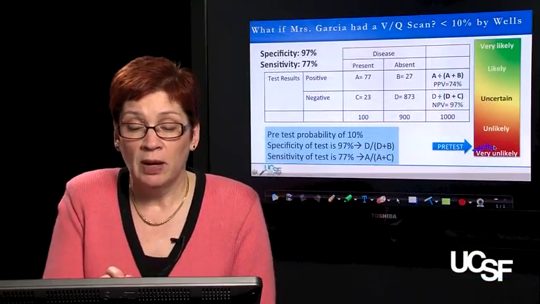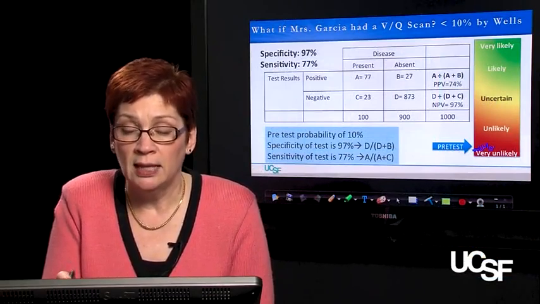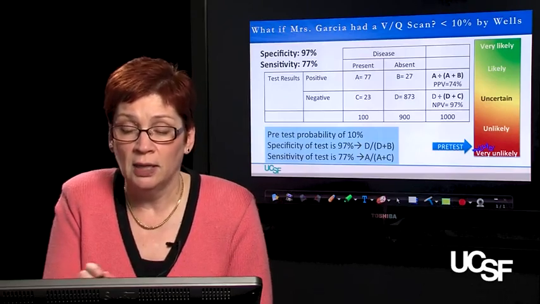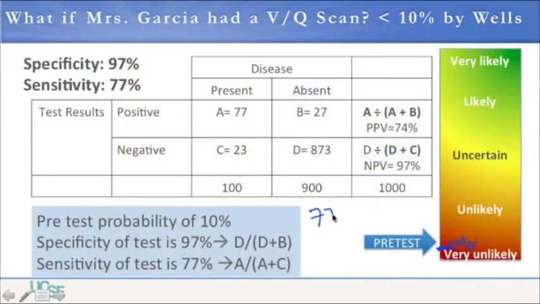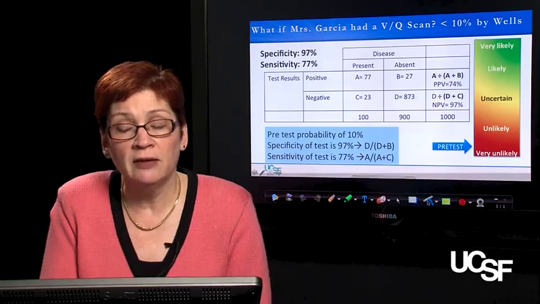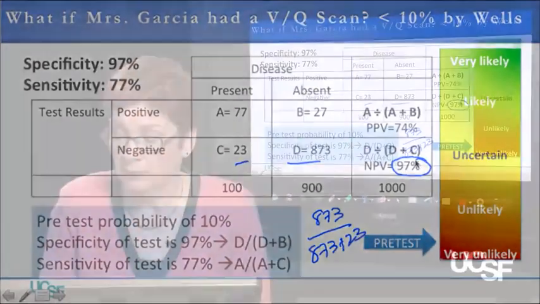Good. So remember, the reason we populate this is to calculate our post-test probabilities. And in this situation, our post-test probability of disease, or positive predictive value, is A, 77, over A plus B, 77 plus 27. And that comes out to 74%. And our post-test probability of health is D, 873, over 873 plus 23, all people who test negative for the disease, or 97%.